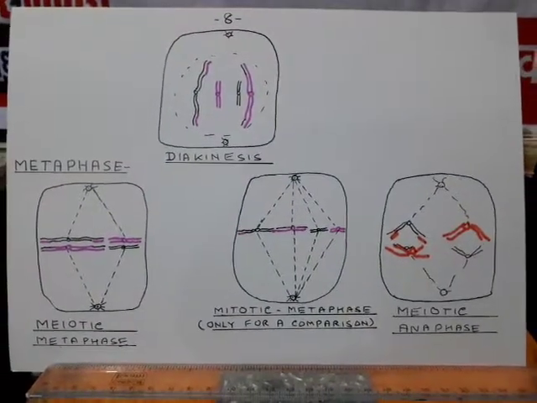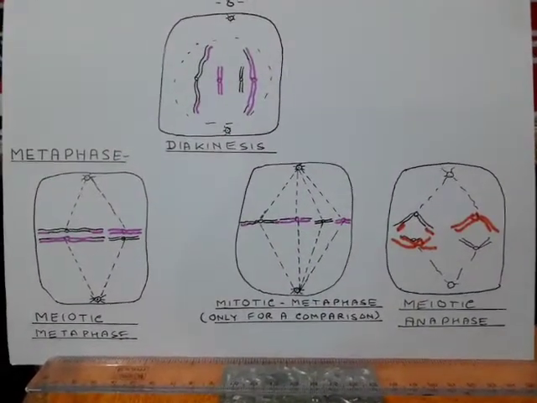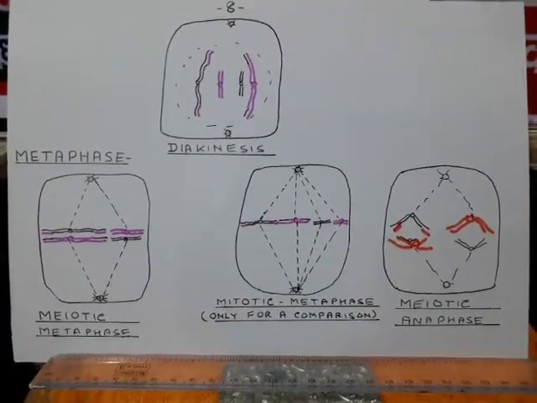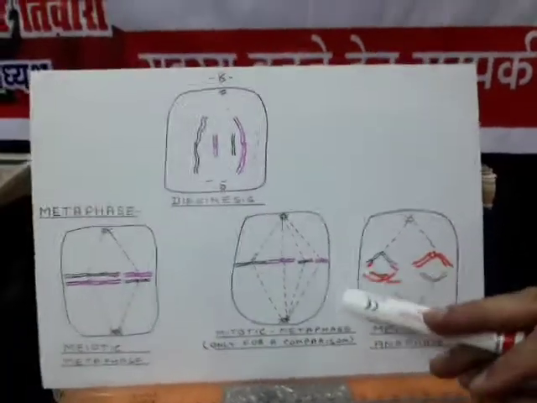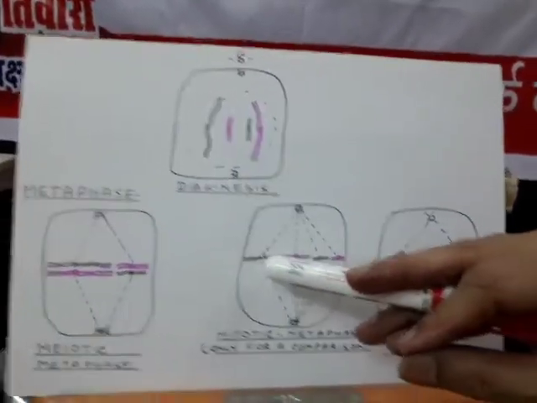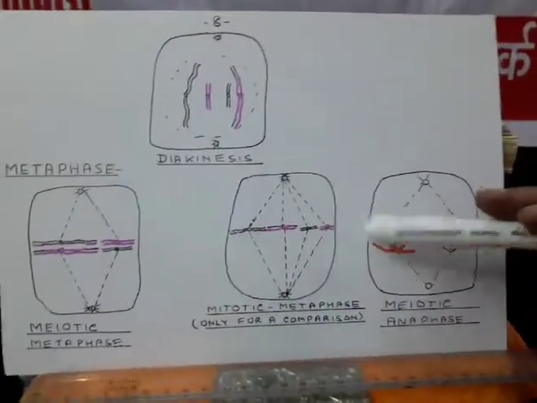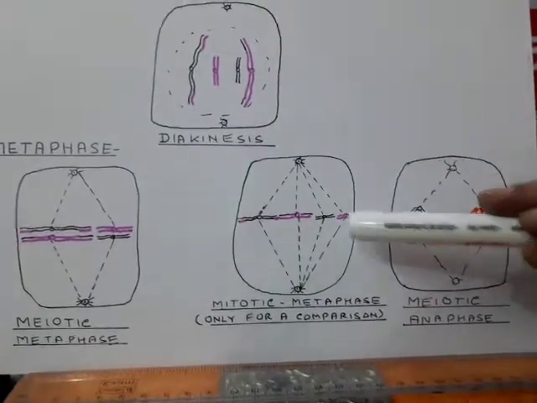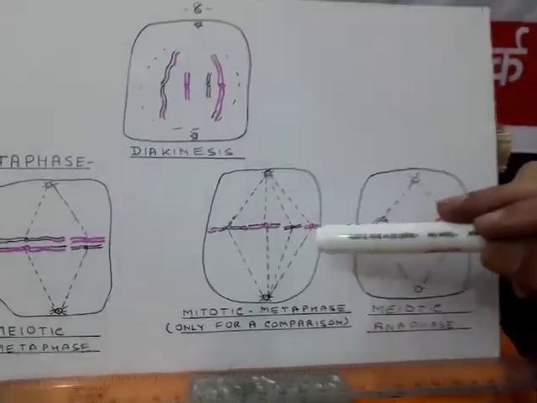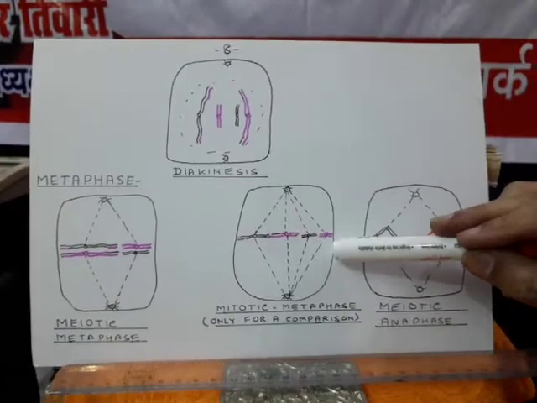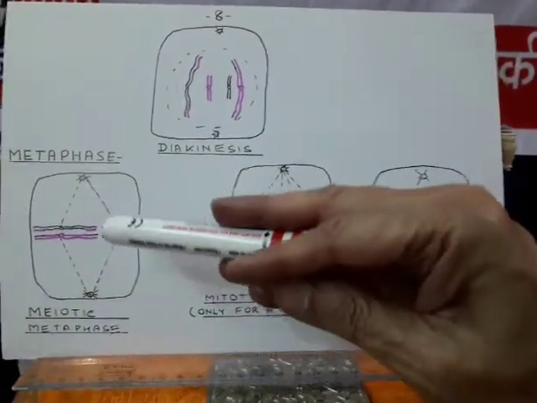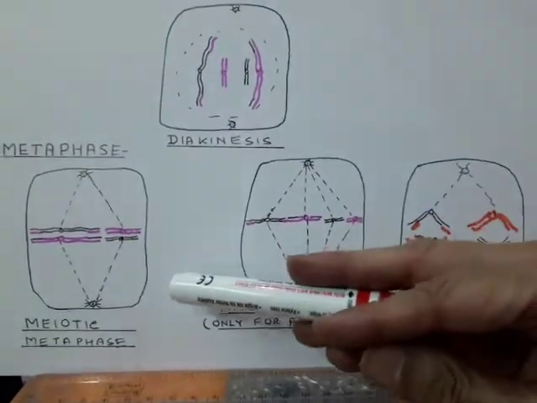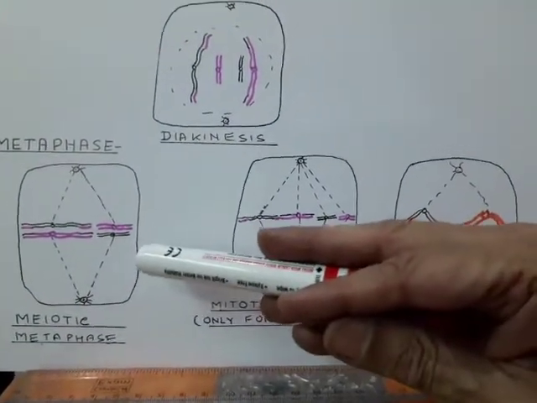Now, the second stage, the metaphase starts. Metaphase is interesting because in normal mitotic metaphase, when 4 chromosomes were there, all the 4 chromosomes were present separately at the equatorial plate. But here in meiotic metaphase, what happens? The chromosomes arrange in a homologous pair.